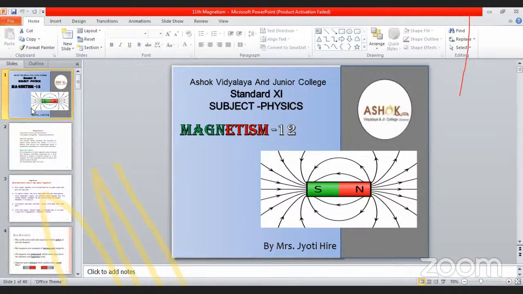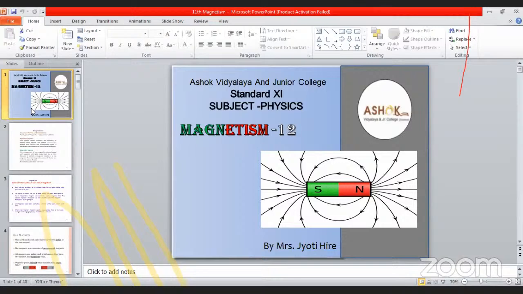That means the distance between them we have taken as 2L, as the bar magnet has 2 poles. We know that a bar magnet has 2 poles, north pole and south pole, having equal and opposite pole strength, and it is called a magnetic dipole. And this is analogous to an electric dipole.